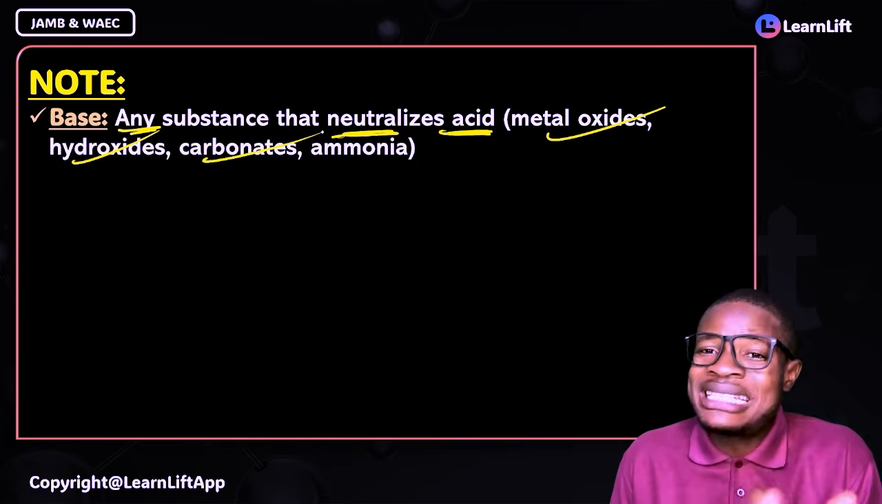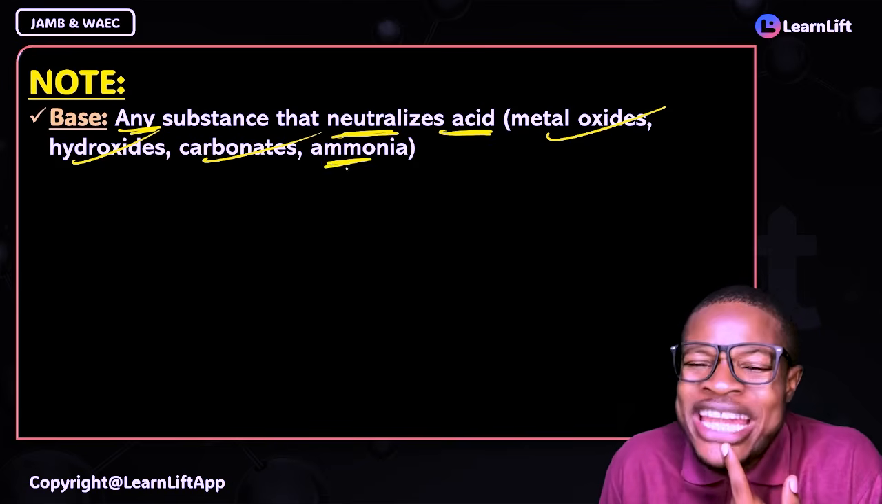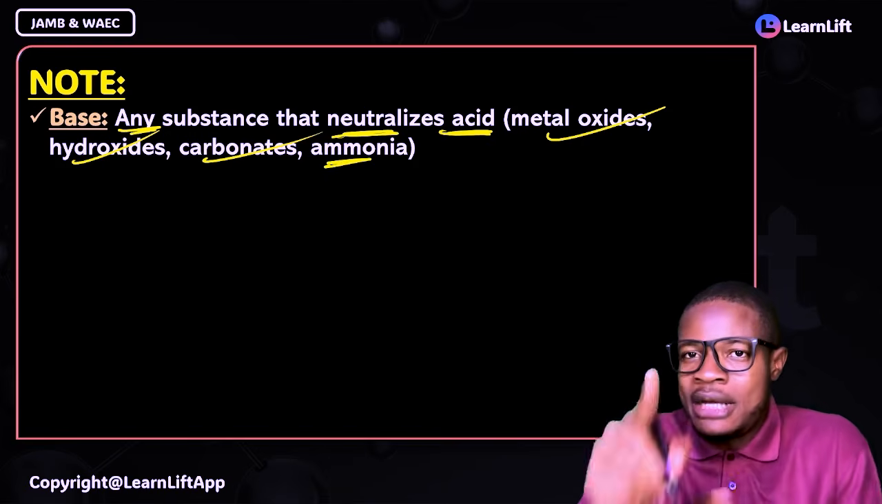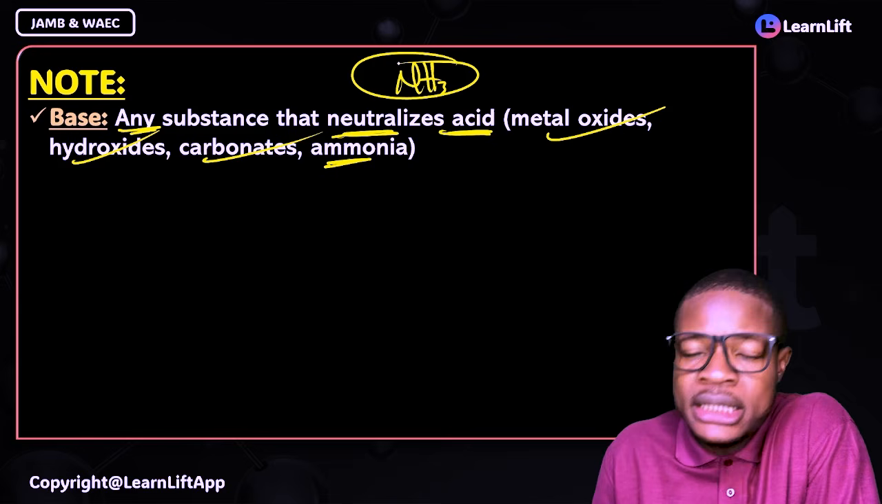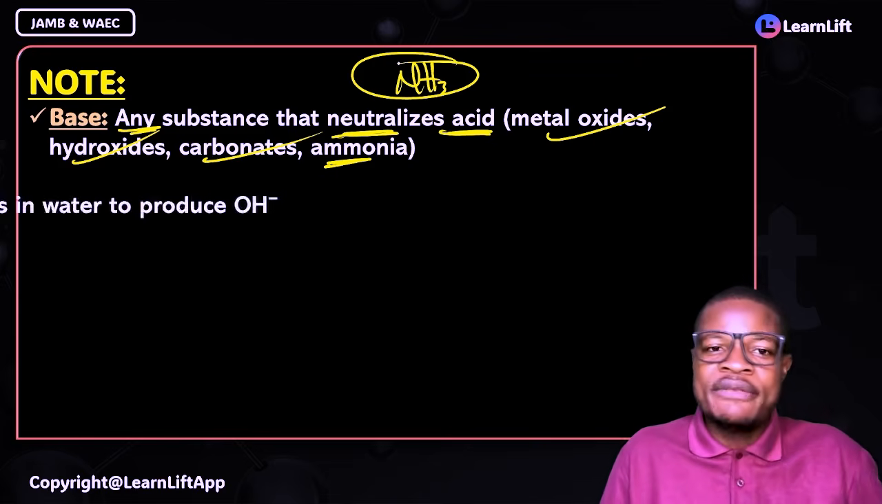Oxides of metals, hydroxides of metals, they are bases. Carbonates of metals, they are bases. And then ammonia is a base. Write it down in your notes. NH3, ammonia, it is a what? A base. Yes. If you get that very fast with me.